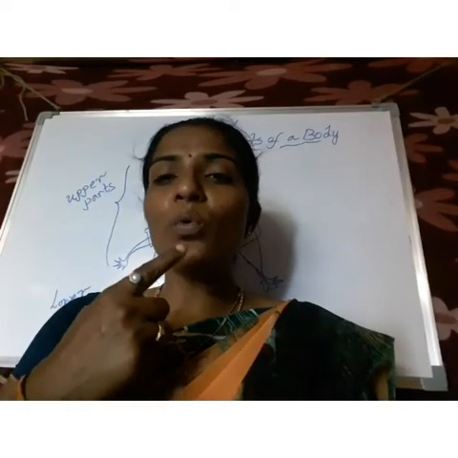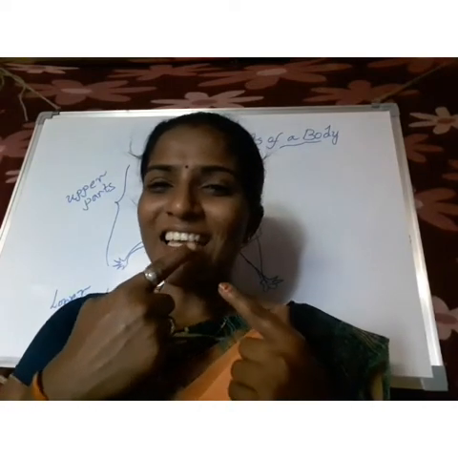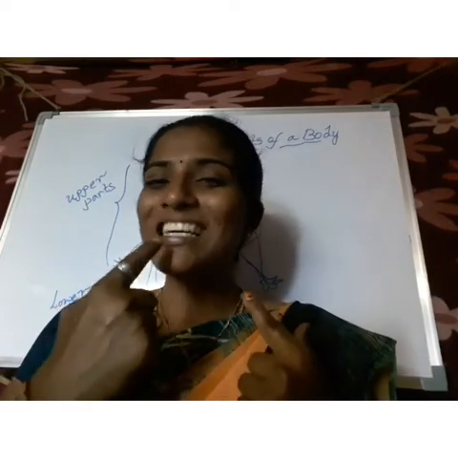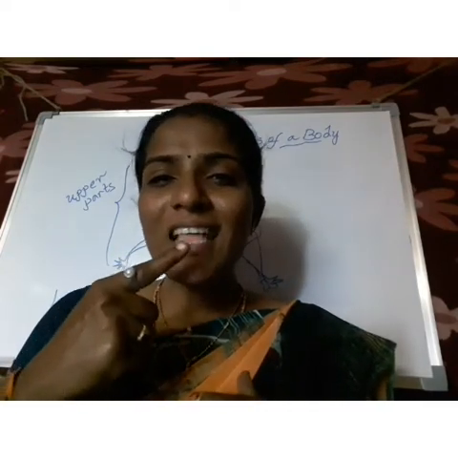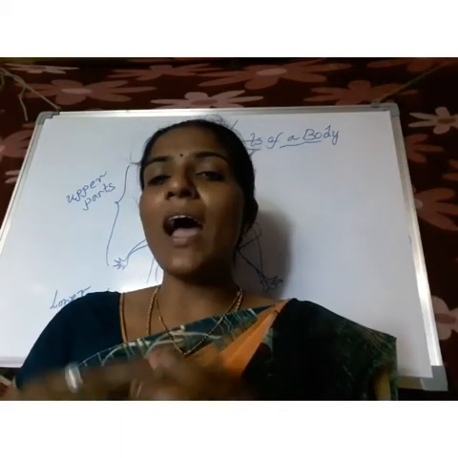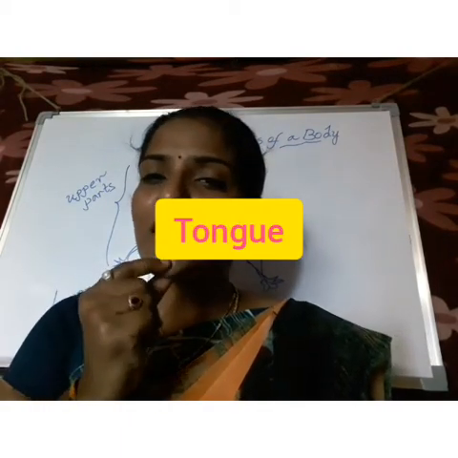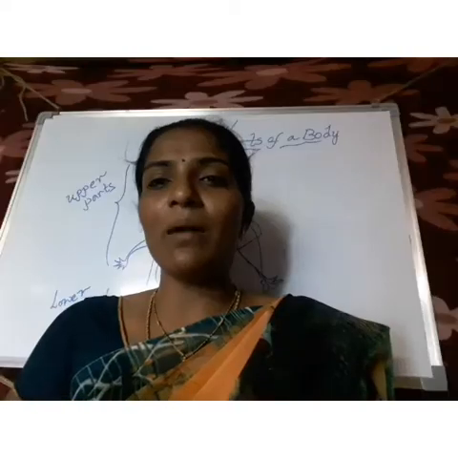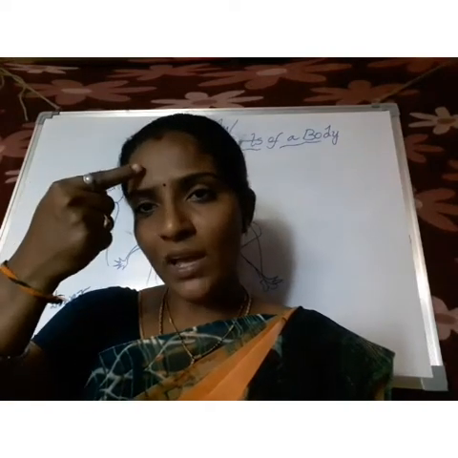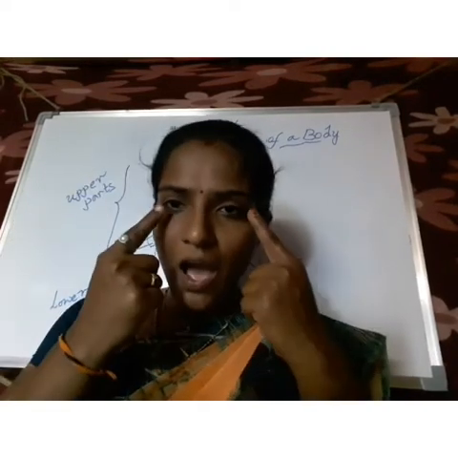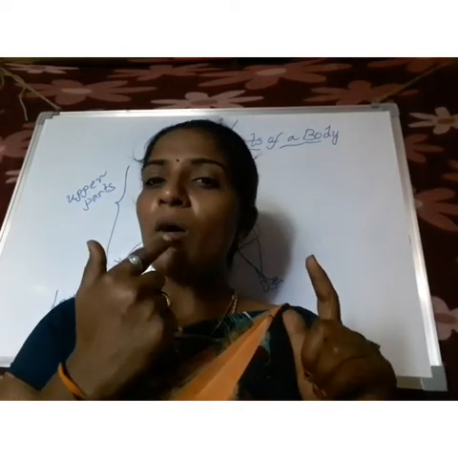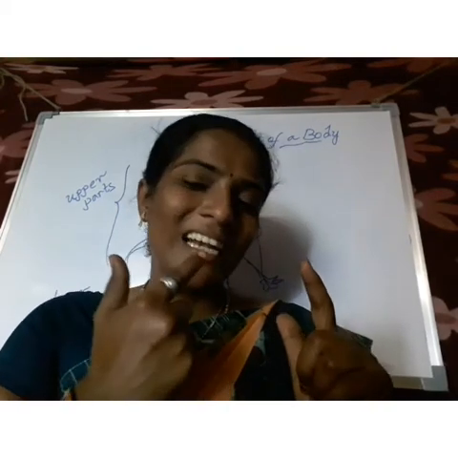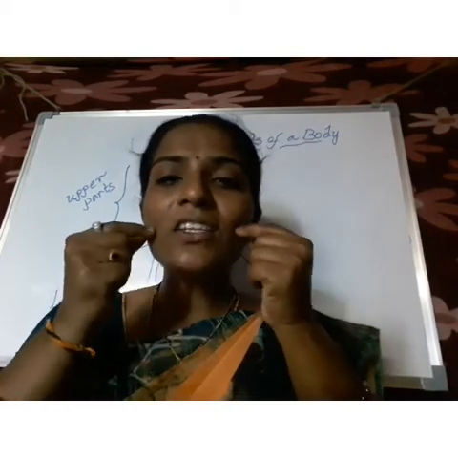In the mouth, what do we have present? These white color structures are called teeth, and this pink color we call the tongue. This is our chin, and these are our cheeks. Say, come on: head, forehead, hair, eyes, nose, ears, lips, mouth, teeth, tongue, chin, and cheeks.